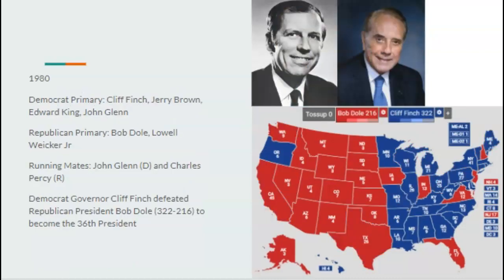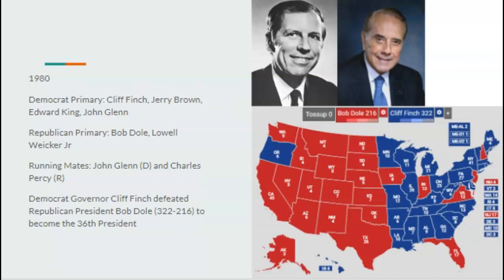So going on to 1980, the Democrats nominate Mississippi Governor Cliff Finch, who arguably, you could argue, is to the right of Bob Dole socially. However, his economic policies would be that of, say, JFK. So Democrat voters don't know what to do with him, so he nominates a very popular Democrat, John Glenn, as running mate.